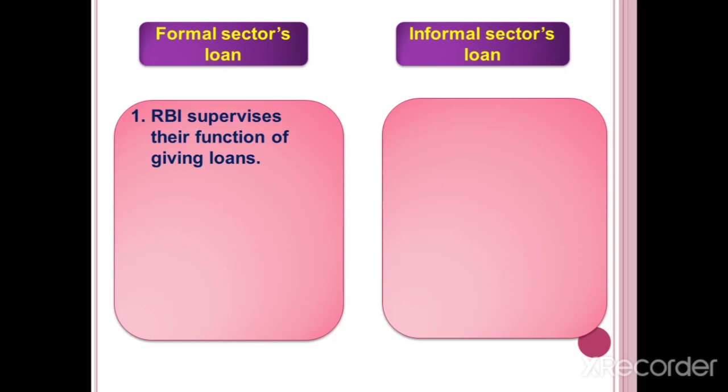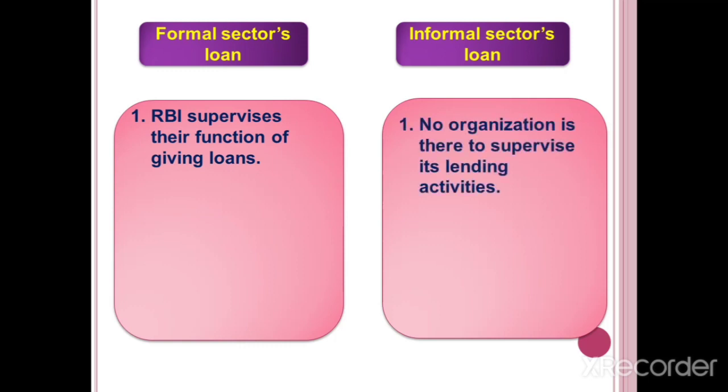In the formal sector, there is one supervisor for the functioning of how the banks are giving loans. But in the informal sector, no organization is there to supervise its lending activity.